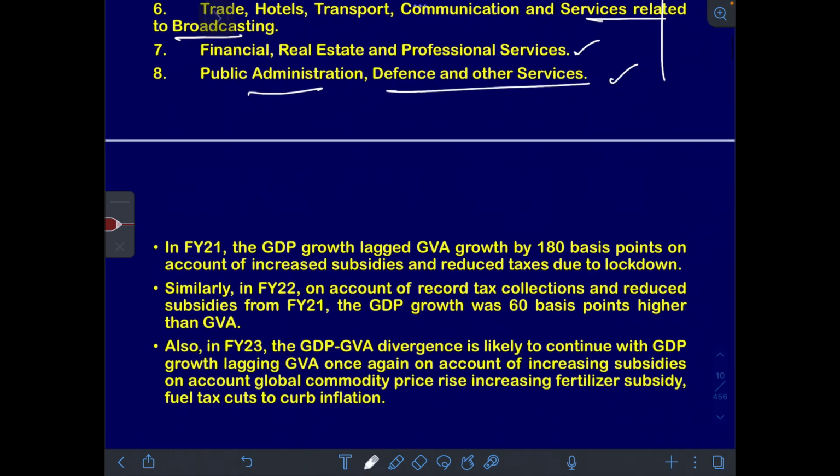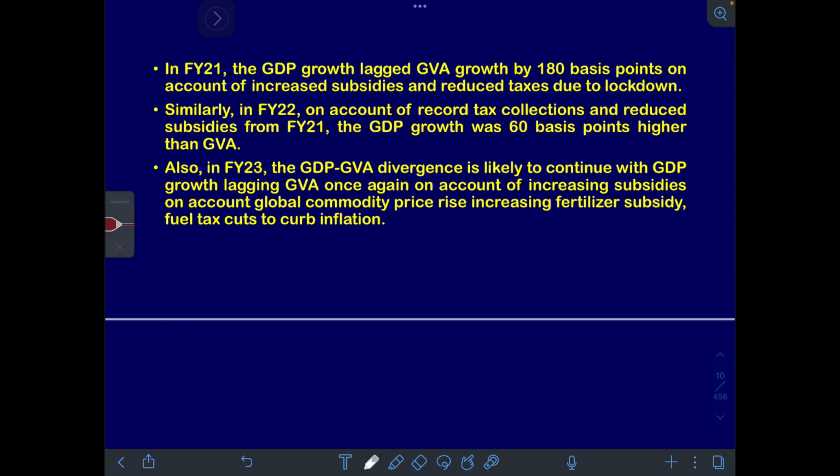Clear, people? Moving on. So basically, why are we discussing all this? Because in financial year 21, GDP growth lagged GVA growth by 180 basis points. That means 1.8 percentage points. Why? Because of high subsidy and reduced taxes that were collected due to lockdown. So GDP lagged behind gross value added.